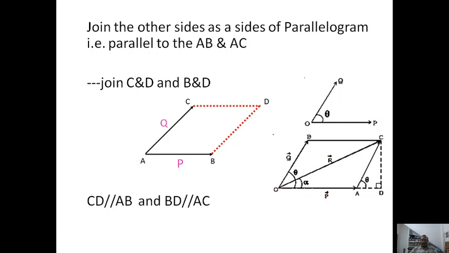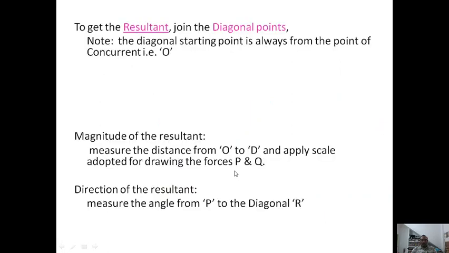Now your interest is to find the resultant force. For that, you need to draw a diagonal from the concurrent point, that is point A, towards point D. See this one.